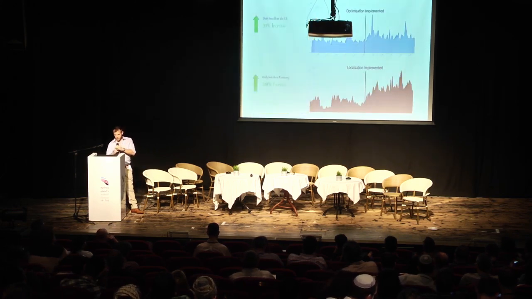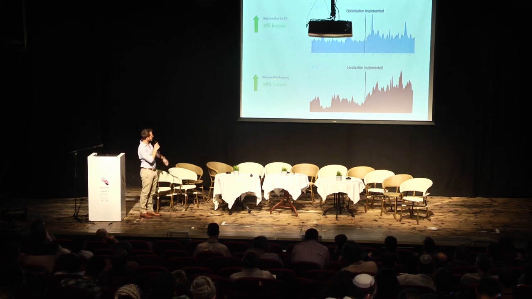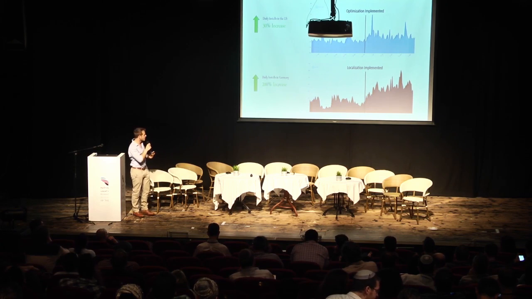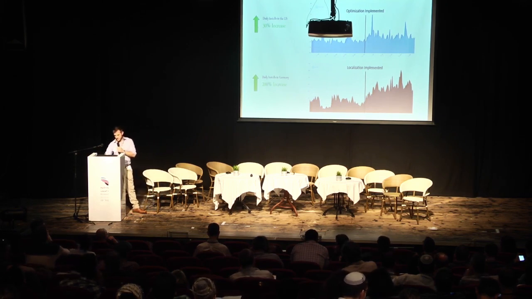Okay, so the bottom line, what does it all come down to? These are just some sample graphs. A lot of graphs look like this, but what you can see is on the top, in the US, after optimization, a 30% increase in installs. It's difficult to see, but this is on an application that already had a base of 2,000 installs per day. And at the bottom, you can see in Germany, 200%, which is more like what we see generally.